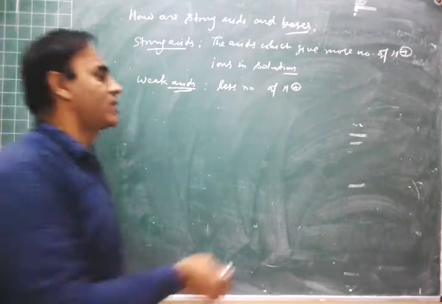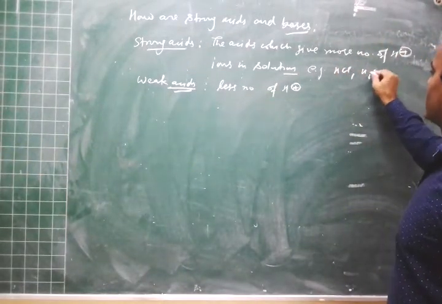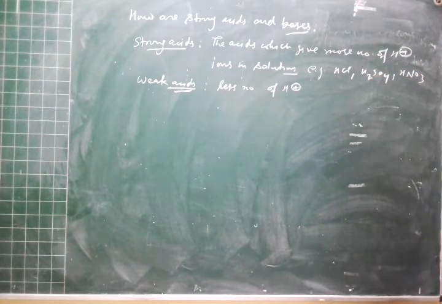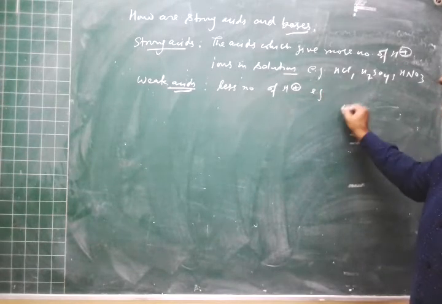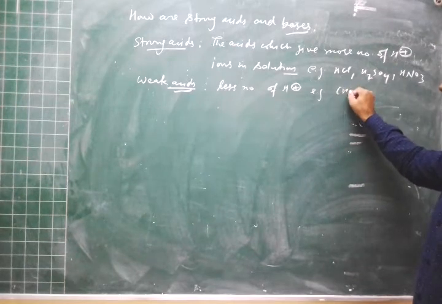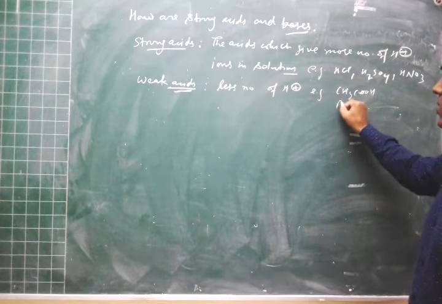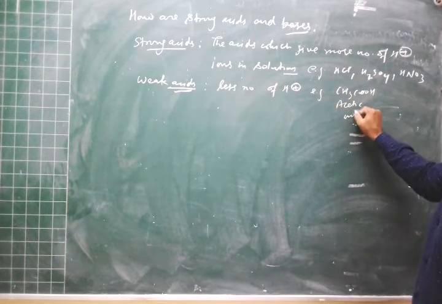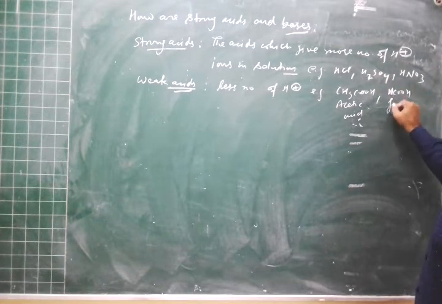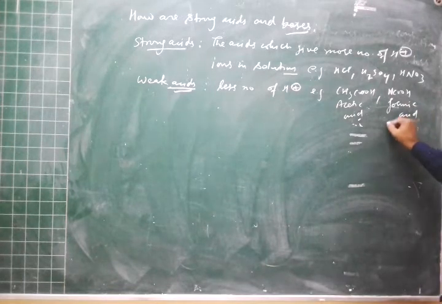Now, examples of strong acids are HCl, H2SO4, HNO3. Examples of weak acids are all organic acids, like CH3COOH, which is known as acetic acid, and HCOOH, which is known as formic acid, also known as methanoic acid.